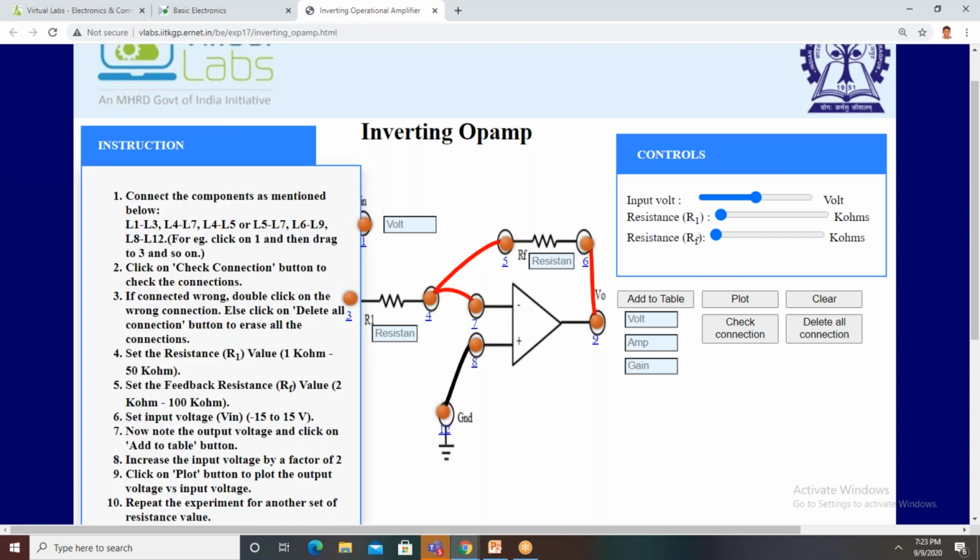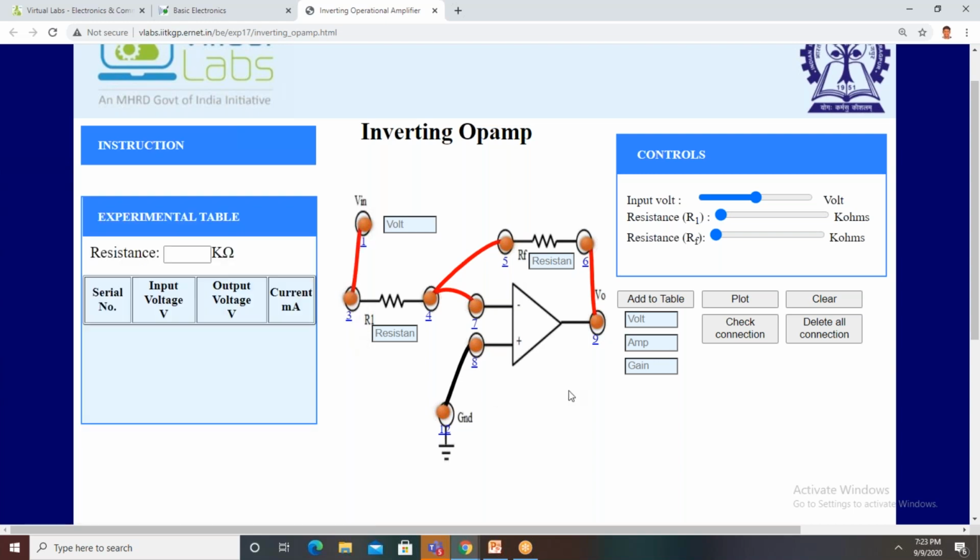And what is the next step, ma'am? Here set the feedback resistance between 2 kilo ohms to 100 kilo ohms. For example, it is 20 kilo ohms. Feedback resistance is 20 kilo ohms, input resistance is 5 kilo ohms. Next we have to apply the input voltage.